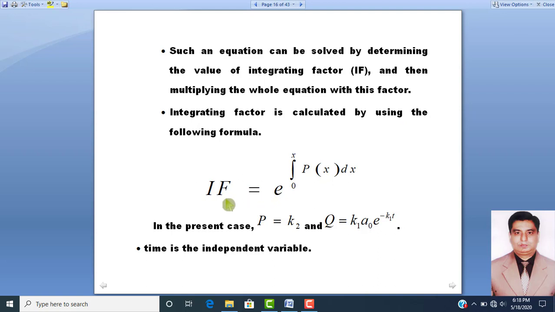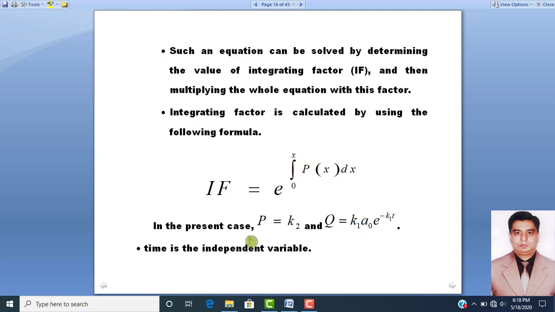IF means integrating factor. So integrating factor is equal to exponential base raised to power integral from 0 to x of p dx.